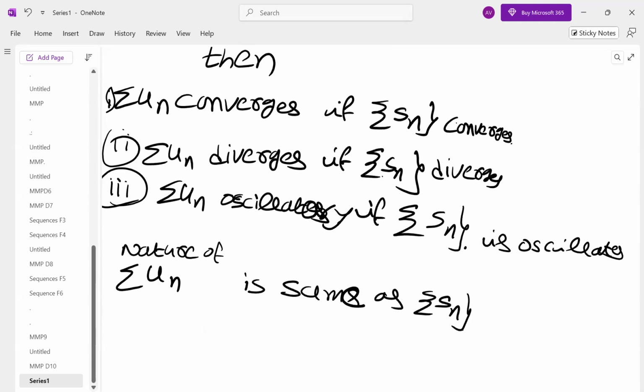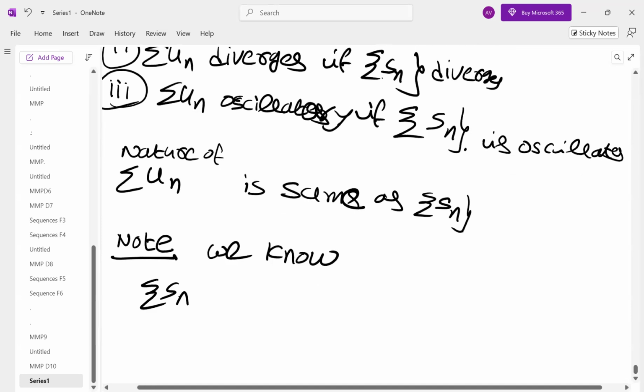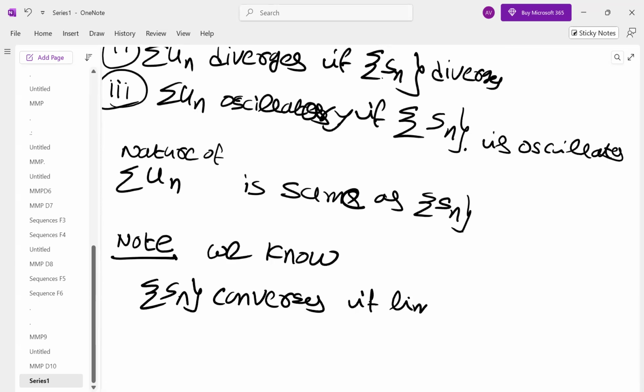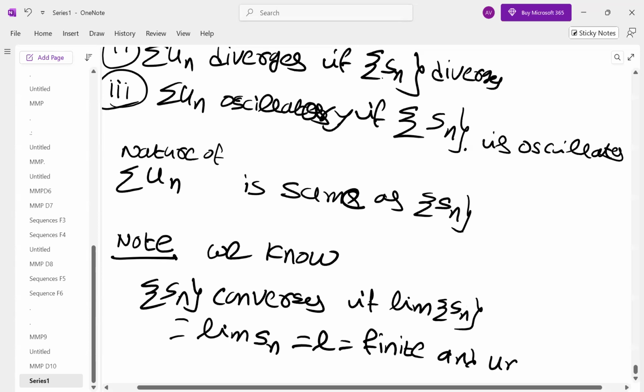So note, we know the sequence Sn converges if the limit of the sequence exists. How to find the limit of the sequence? Limit of the nth term, finite and unique. Should be crystal clear.